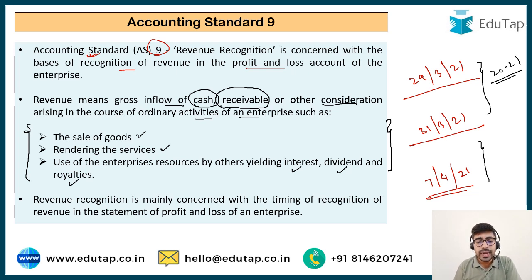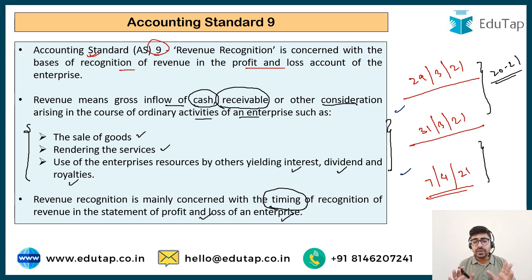So this is mainly concerned with the timing of the recognition of revenue in the statement of profit and loss of an enterprise. It talks about when you should be booking the revenue, whether in one financial year or in the next financial year. There can be lots and lots of cases about it. Suppose I have sold an AC to someone on 29th March. Now the person says, I will pay for the AC only when the installation is complete.